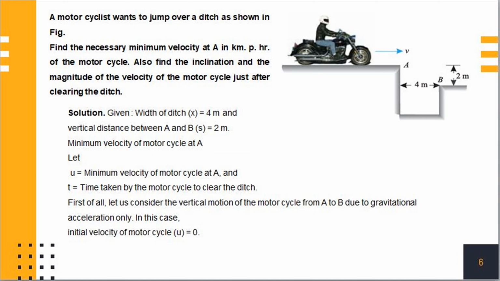Now we will calculate the minimum velocity of the motorcycle at point A. Let u be the minimum velocity of the motorcycle at A and t be the time taken by the motorcycle to clear the ditch. First of all, let us consider the vertical motion of the motorcycle from A to B due to gravitational acceleration only. In this case, the initial velocity of the motorcycle in vertical direction u is equal to 0.